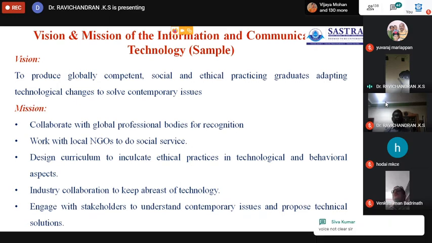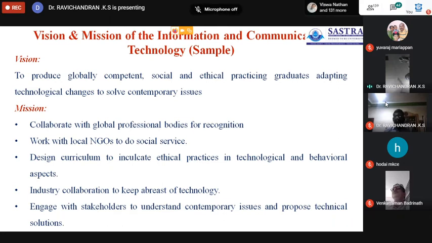The vision here is to produce globally competent graduates. Before entering the IT department, all students should know the vision and the mission of the department, displayed in every lab or every room.